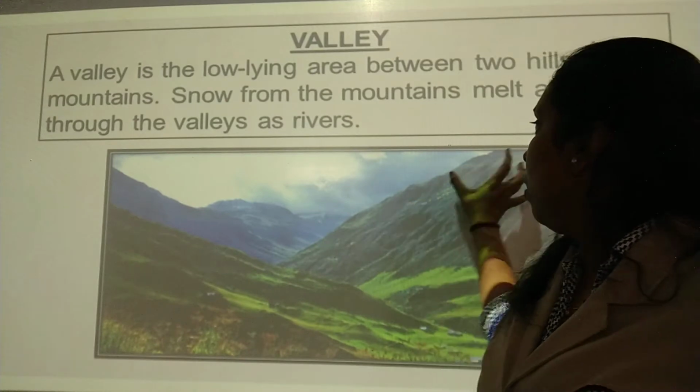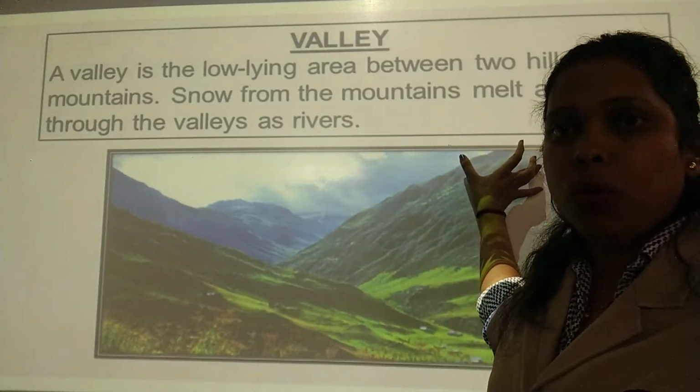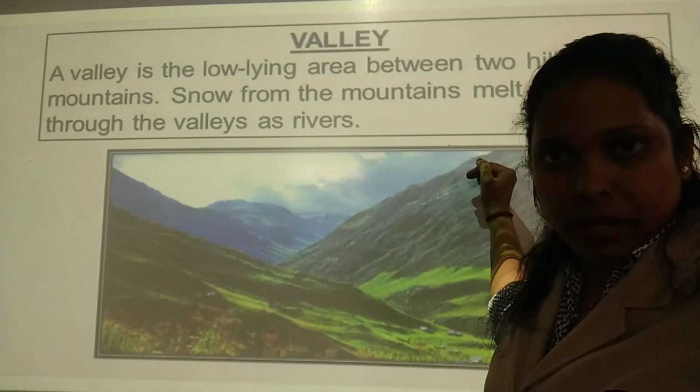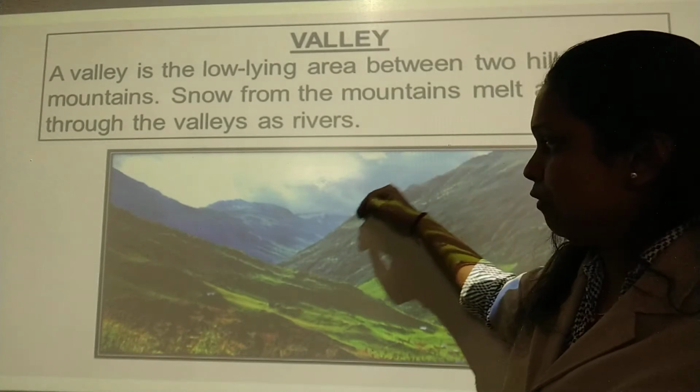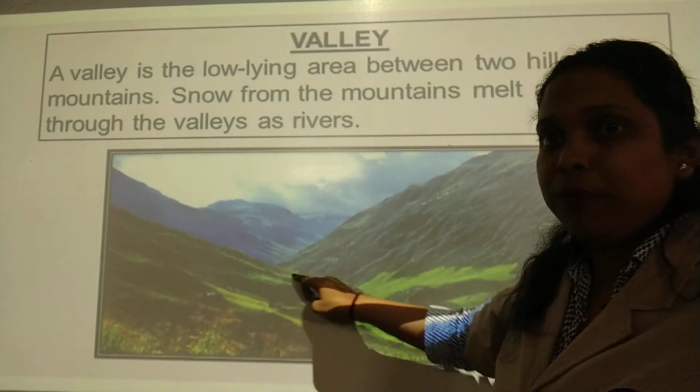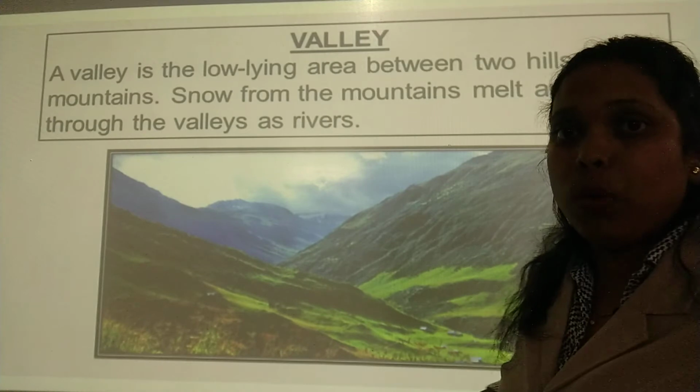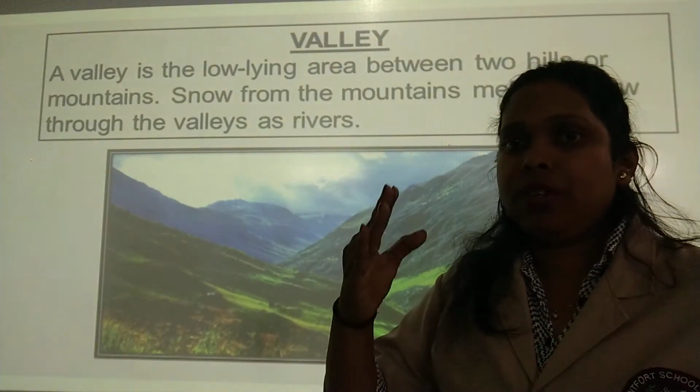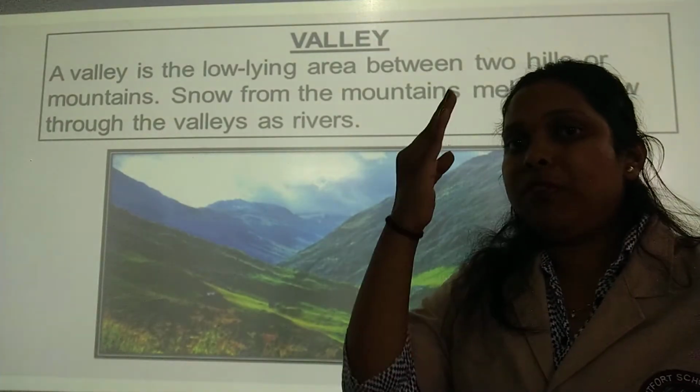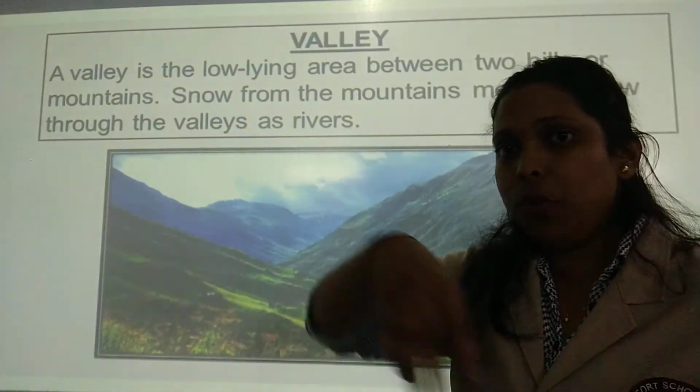Now, snow है ऊपर mountain के top में जमा हुआ. That will melt. Okay. It will melt and flow down in between the valley. They will flow down as rivers. River बन के वो दो mountains के बीच में से flow करेगा.